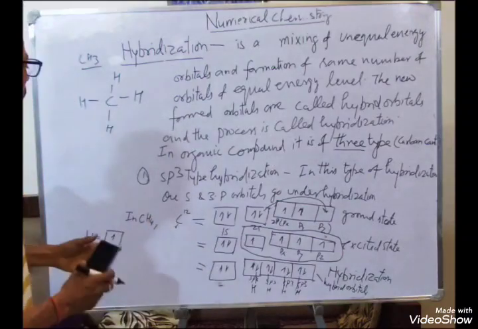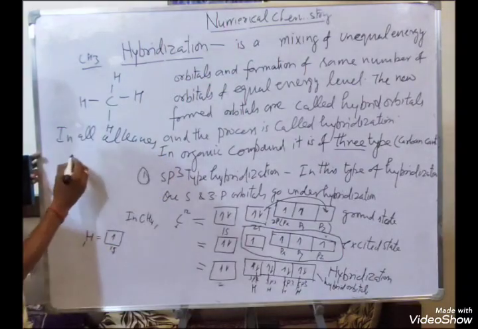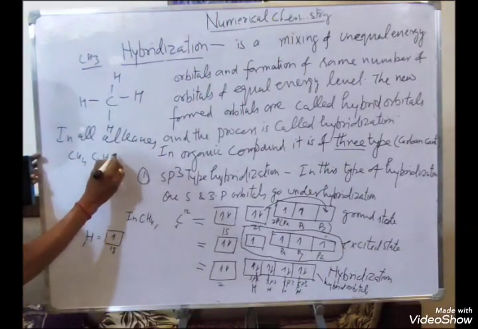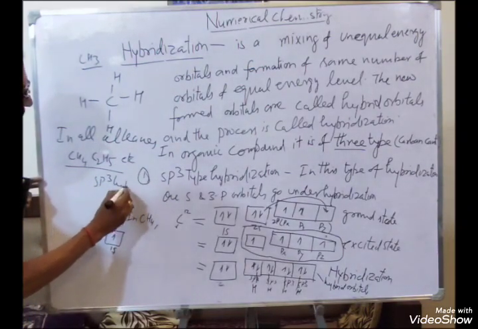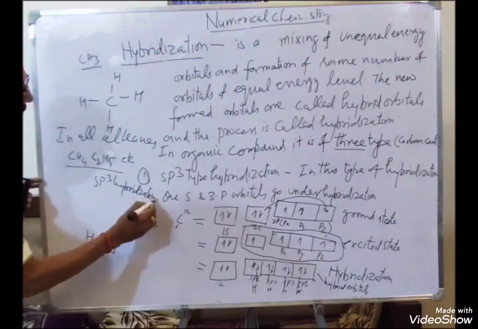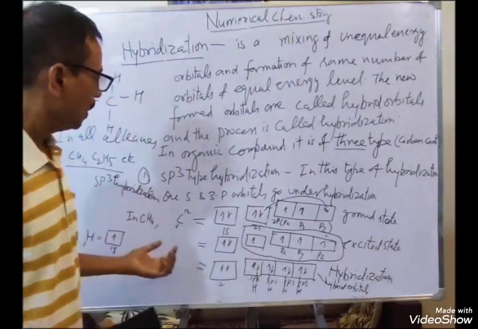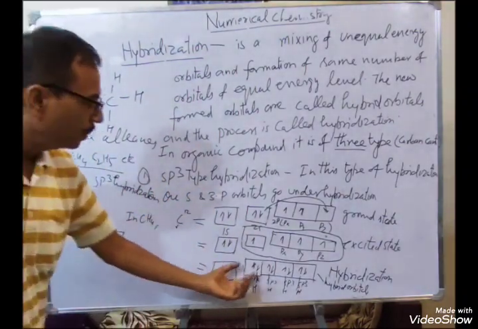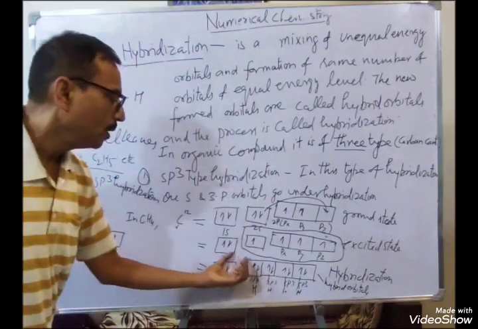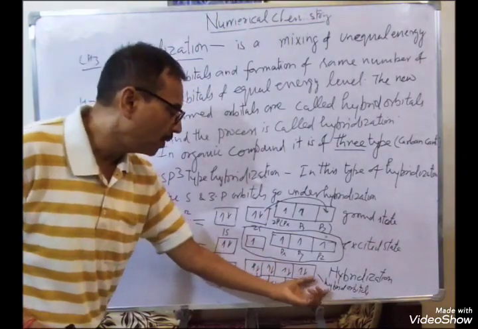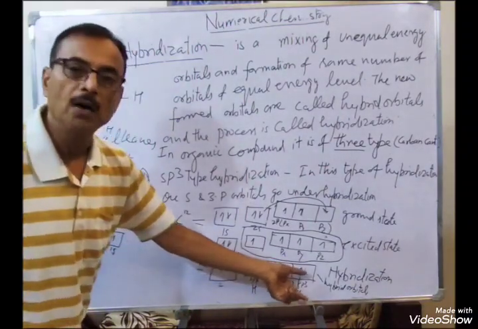You have seen this in all alkanes like methane, ethane, etc. So all alkanes form sp3, where 1s and 3p go under hybridization and form 4 orbitals of the same energy called hybrid orbitals, and after that hydrogen is connected. Therefore all the C-H bonds are of equal energy.